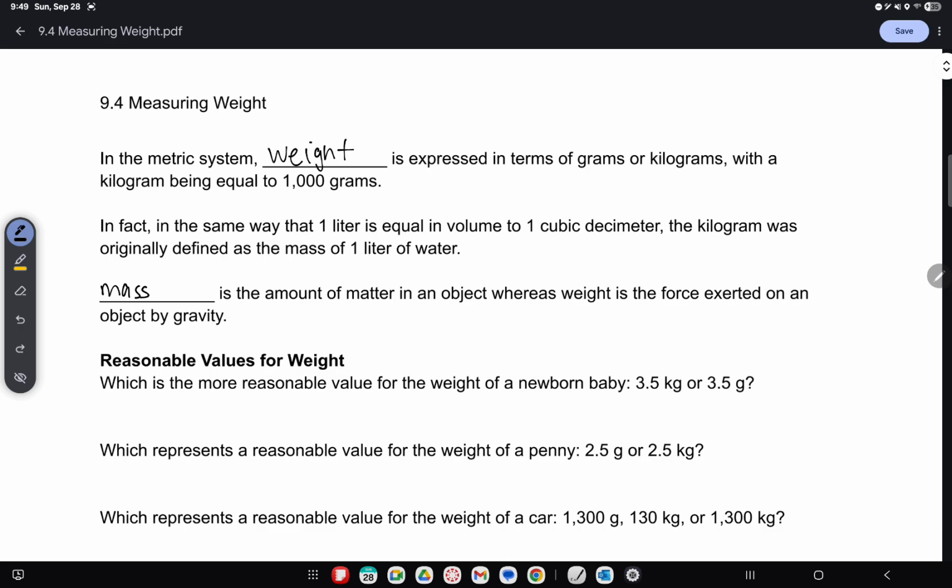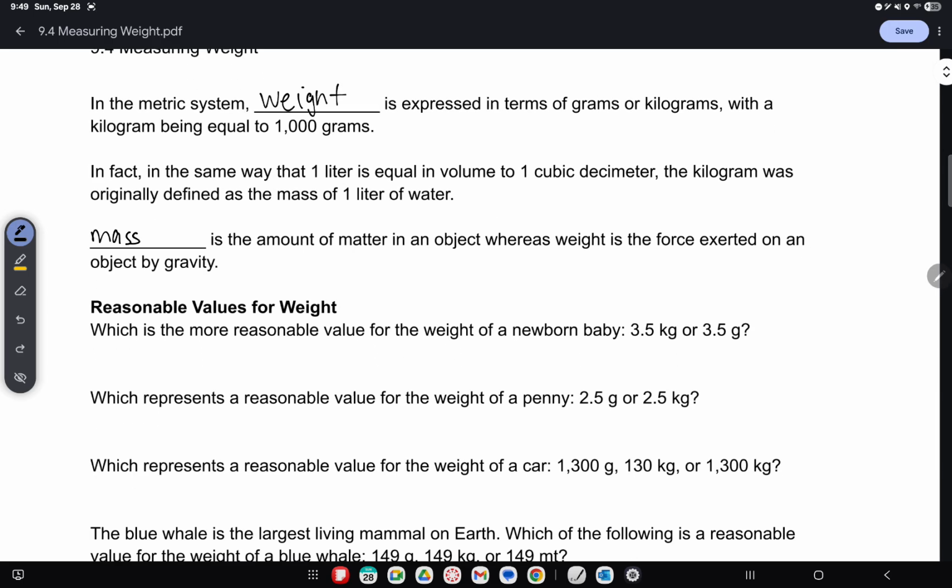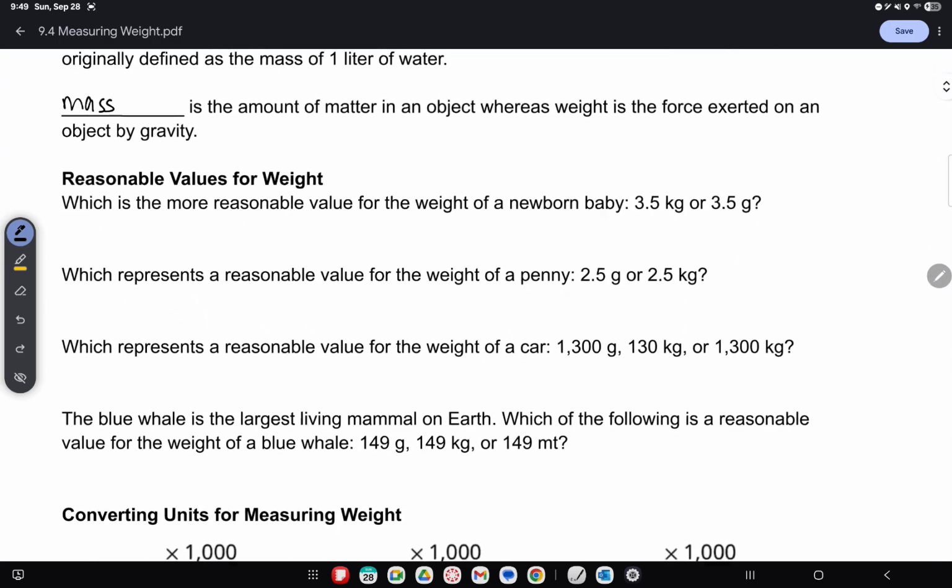So that's why even though you might weigh 150 pounds, you float out in space, because your weight, that 150 pounds, is what's due to gravity. And like on the moon, if you walk on the moon, your weight is going to feel different because there's a different gravitational force on the moon. So, something to think about.